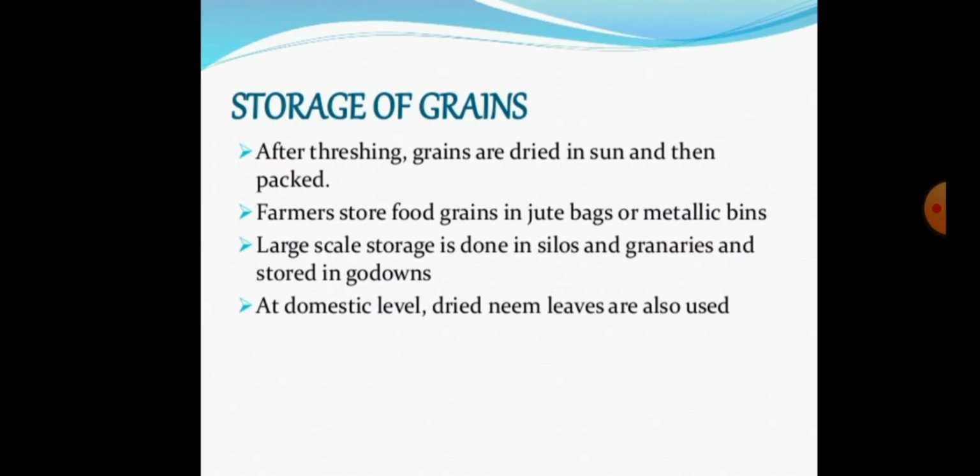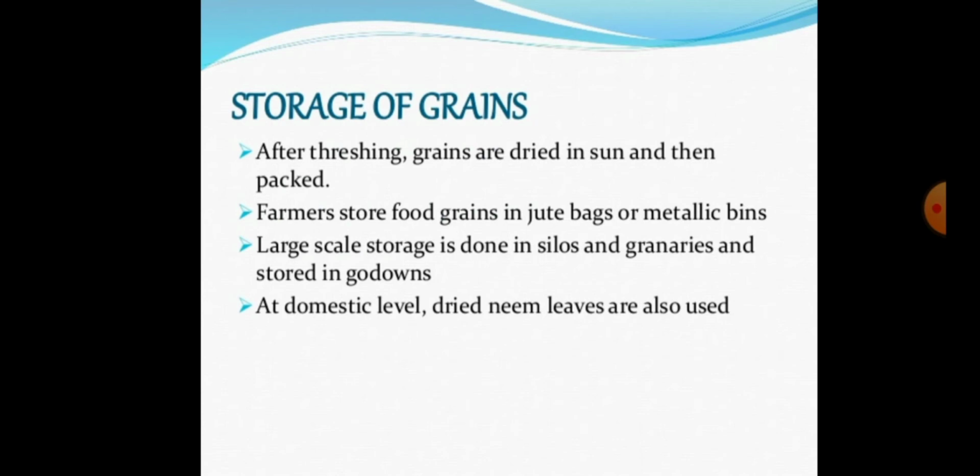As already told, after threshing, grains are dried in the sun and then packed. Farmers store food grains in bags, usually after drying the grains, in jute bags or metallic bins.